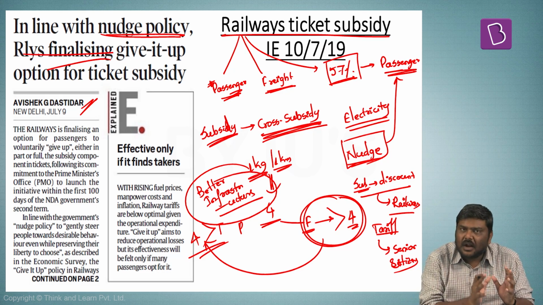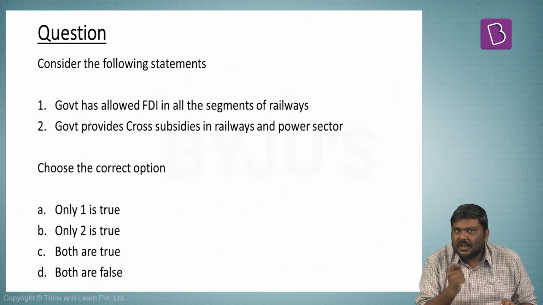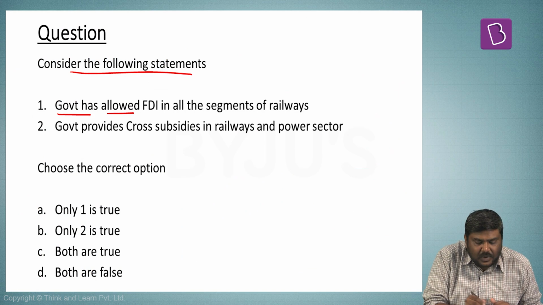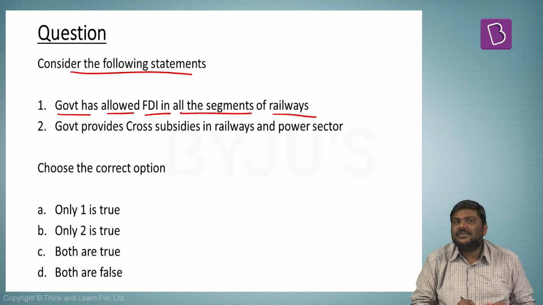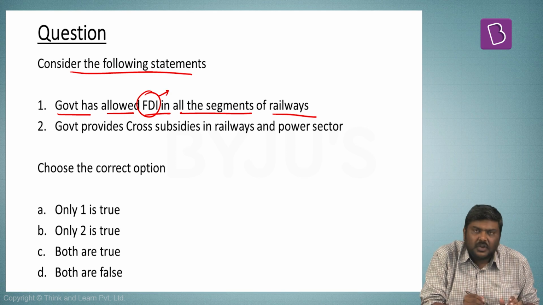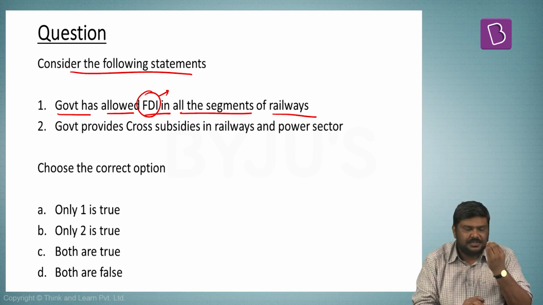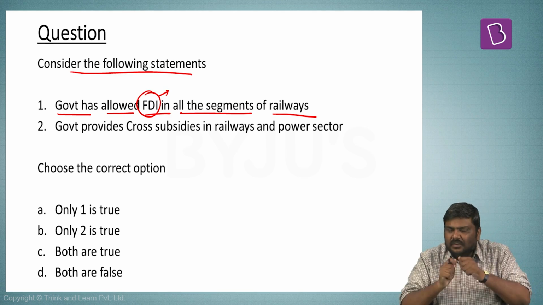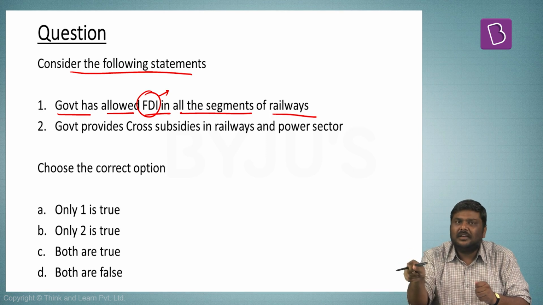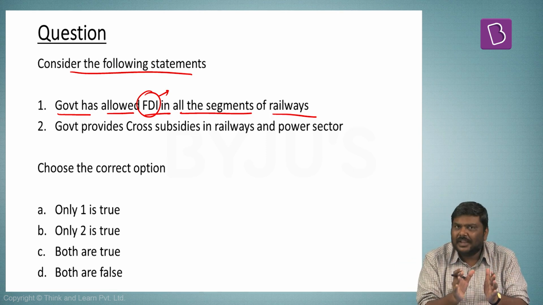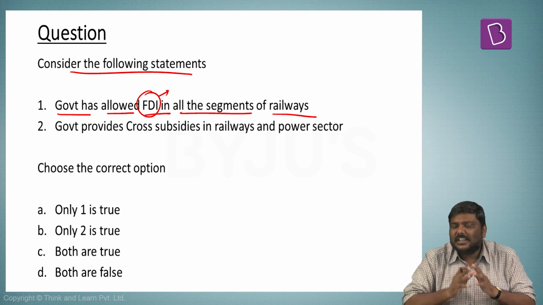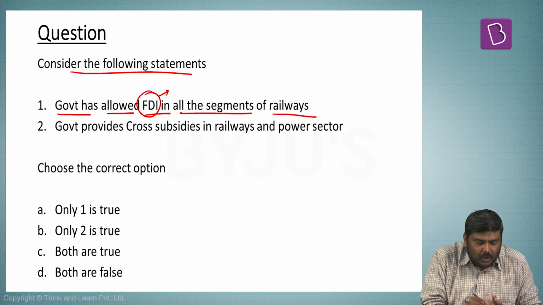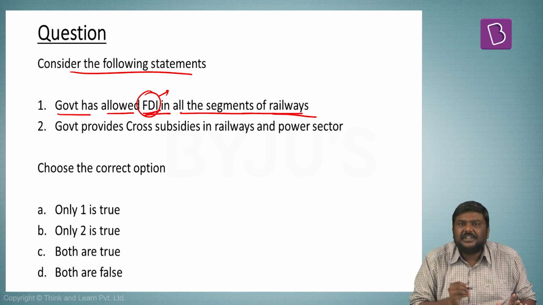This is the gist of the article. Now, based on this, let's have a look at the question. Consider the following statements. Government has allowed FDI in all the segments of railways. Please understand, FDI stands for foreign direct investment. In simple terms, a foreign company will come into India and invest in the infrastructure development in India. This is a simple definition of FDI, but technically, as per the Government of India, this is not the technical definition. But nevertheless, what is the status of FDI in the railway sector?